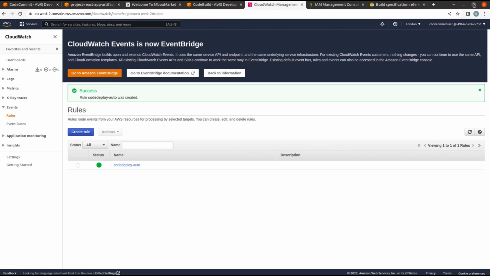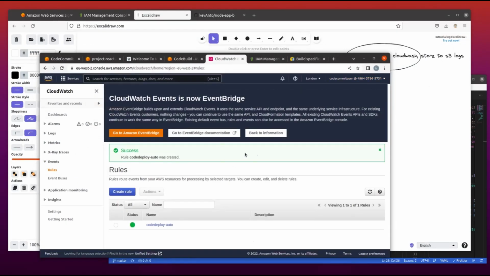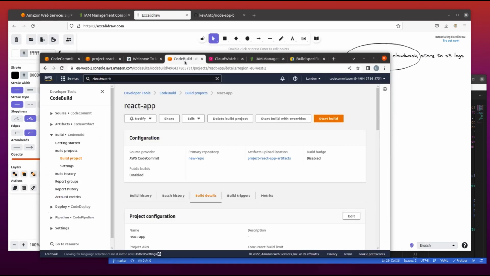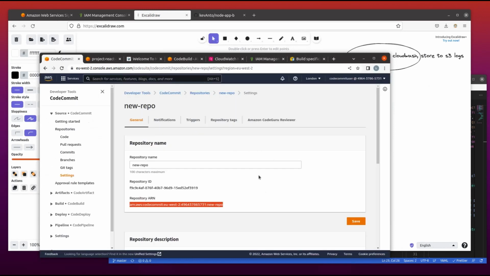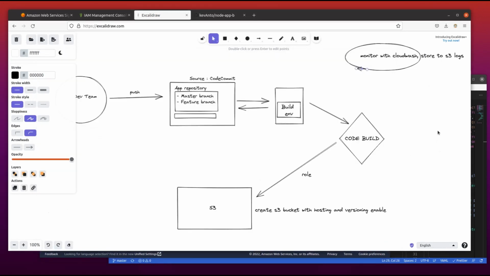So every time there will be a change, a commit, we won't run the start build manually on CodeBuild. So now we can do a code commit. The main role of this was to automate that part.